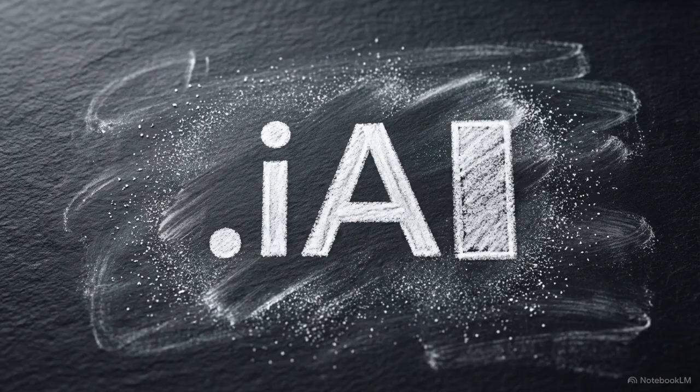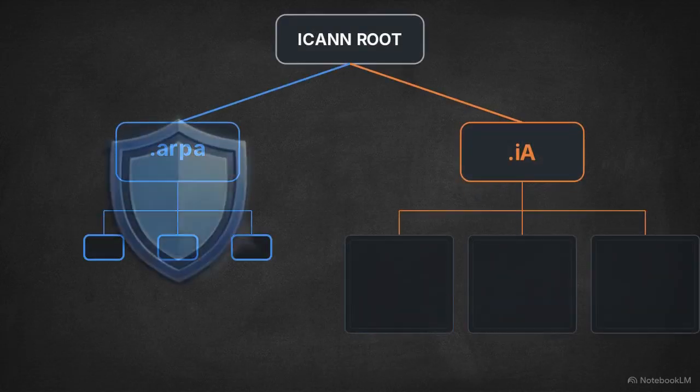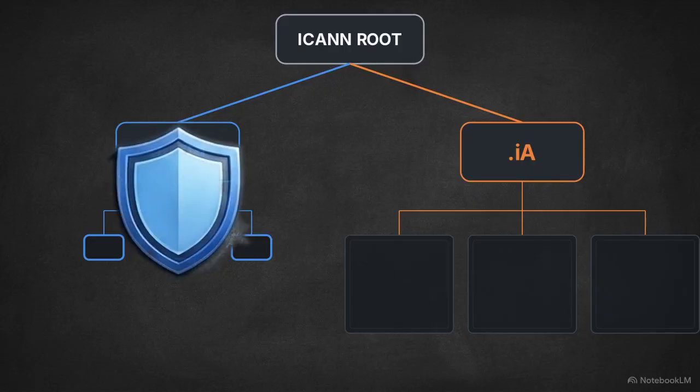The new proposal introduces .ia, short for Intelligent Agents. It is architecturally identical to .arpa, but it is purpose-built to handle the reverse identity resolution of autonomous, non-human entities. By slotting into the DNS route, .ia creates a standardized taxonomy for the agentic economy.